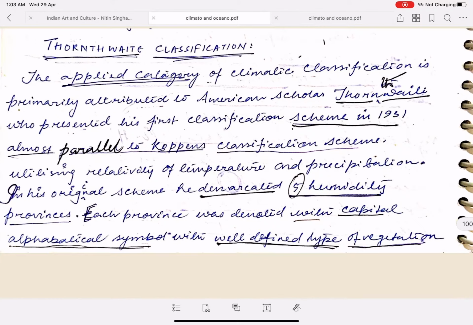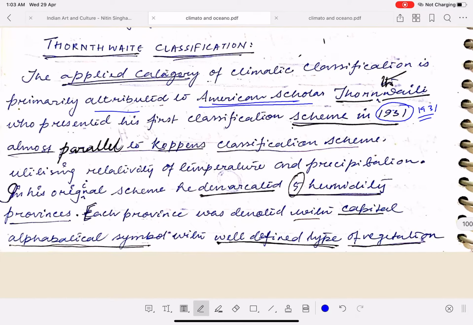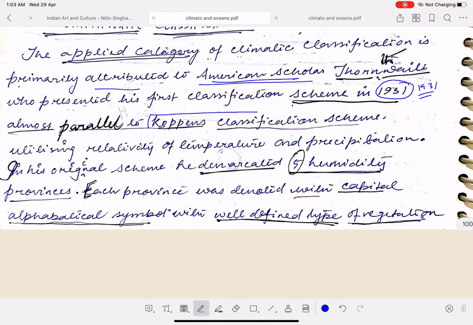Now, let's move on. One of the applied categories of climatic classification is primarily attributed to the American scholar. Remember, Köppen was a German-Russian scholar. Thornthwaite was an American scholar who presented his first classification scheme in 1931, almost parallel to Köppen's classification scheme, utilizing relative temperature and precipitation.